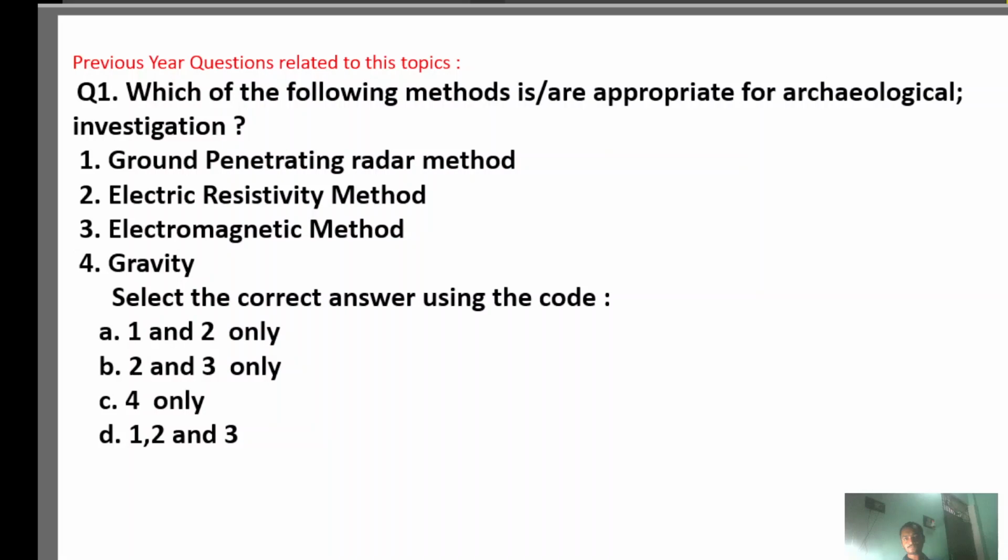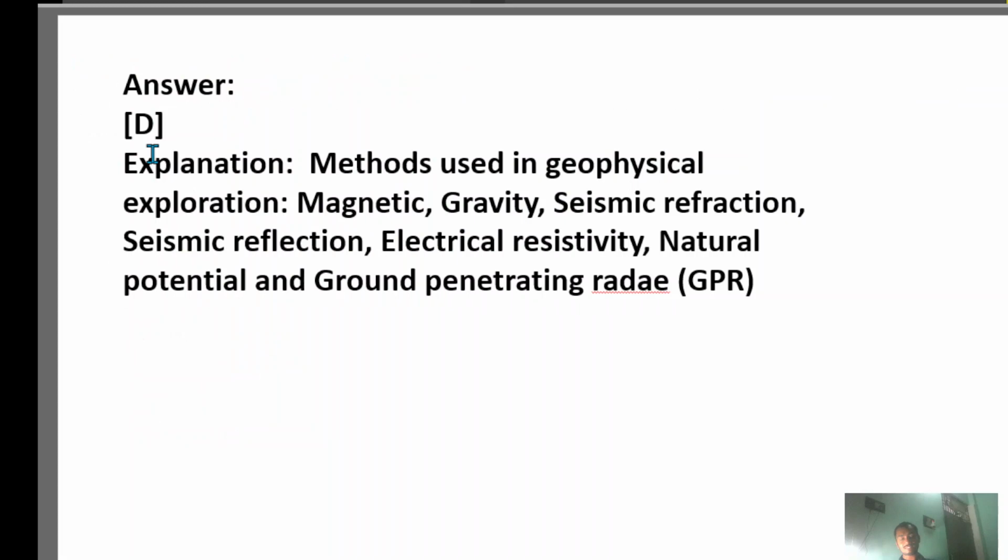Option B. I told you that when talking about archaeology, that is GPR, ground penetrating radar. GPR is part of the electric and electromagnetic methods. So there are three here: GPR, induced polarization, and the electric method. So first, second and third are very appropriate methods for archaeological investigation. Okay, so your option is the third. That is the explanation that methods used in geophysical exploration are magnetic, gravity, seismic reflection, etc. These are all the types, I have written them all here, but understand that gravity is not for archaeological investigation. Okay, next question.